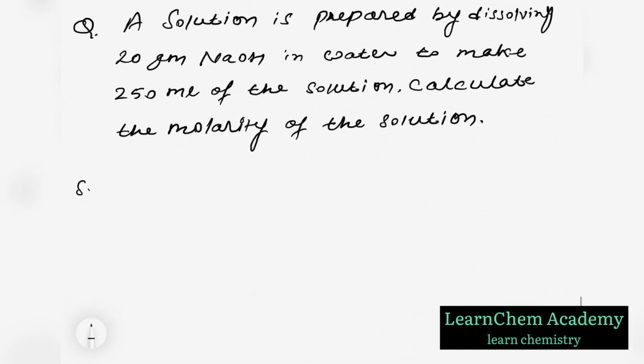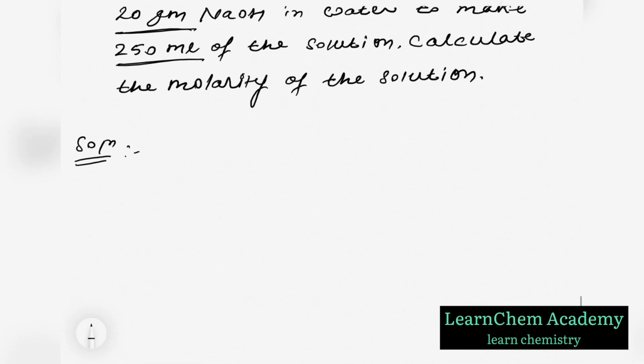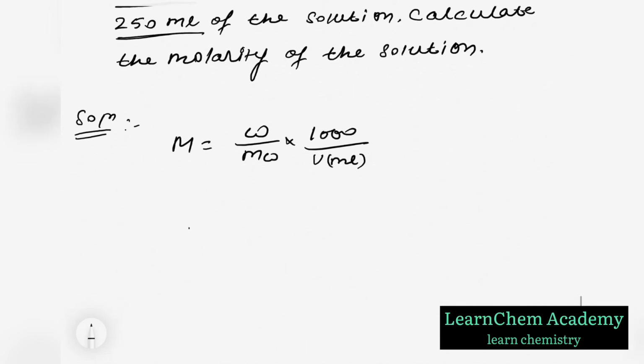Okay, in this question the amount of solute is given and volume of solution is also given, so we can get the molarity. Just write the formula of molarity: weight upon molecular weight into 1000 upon volume in ml.